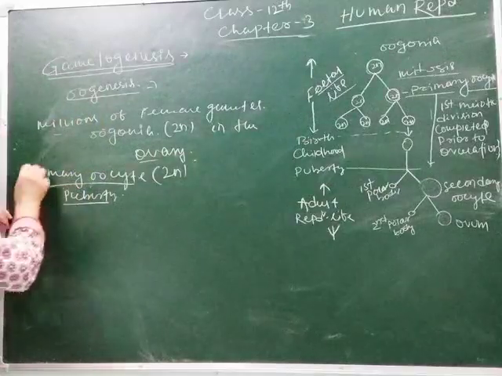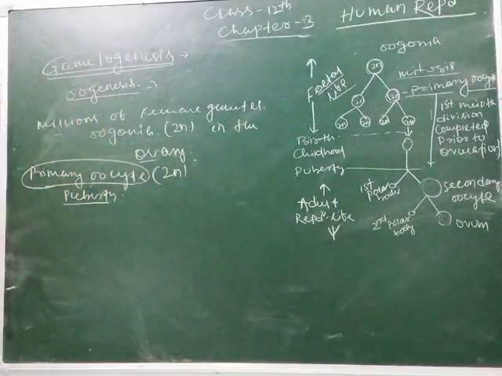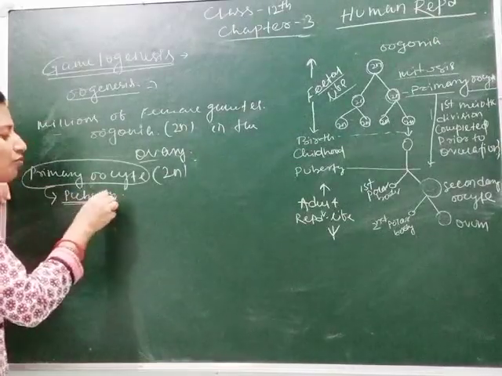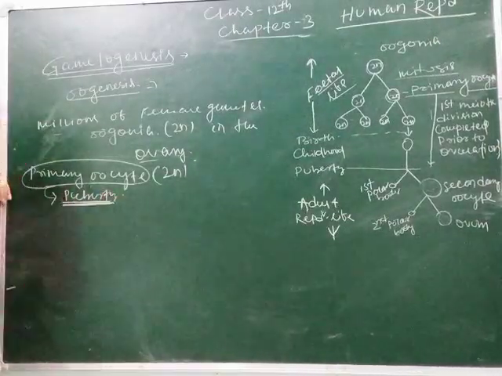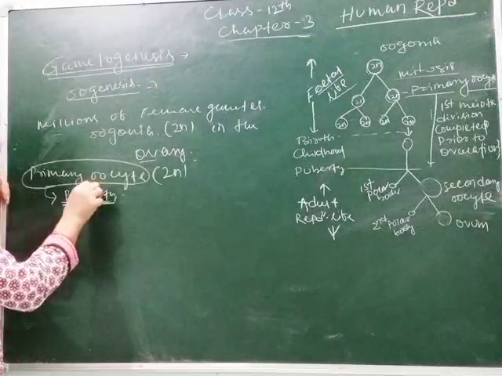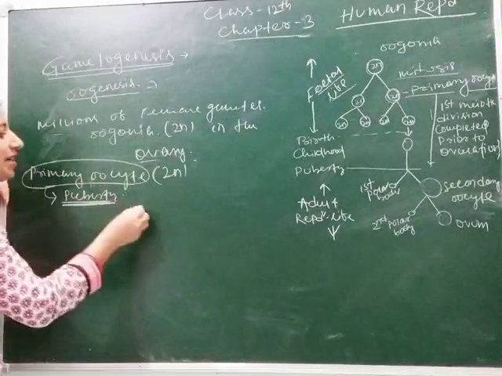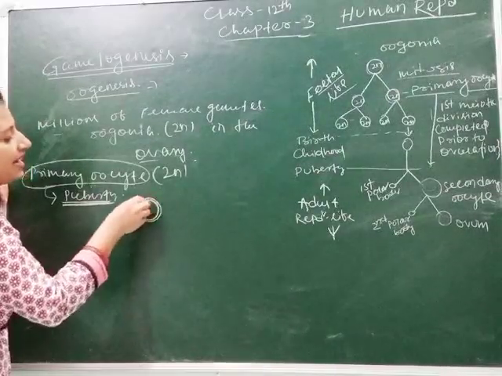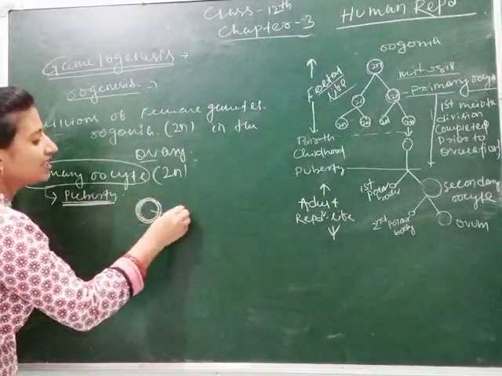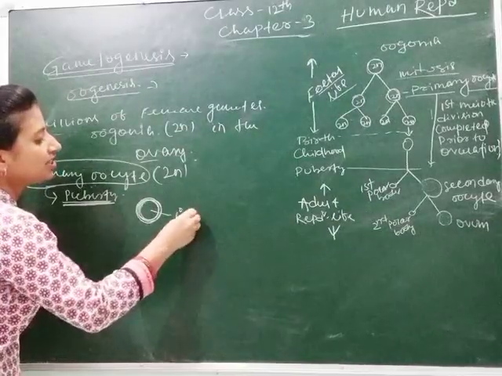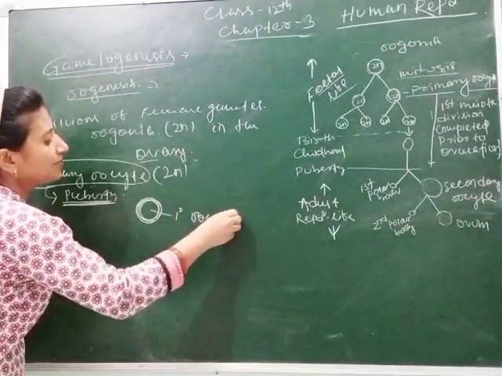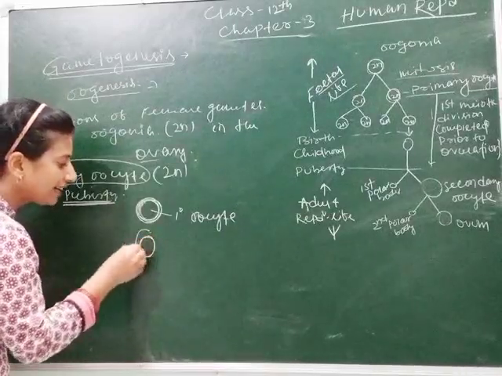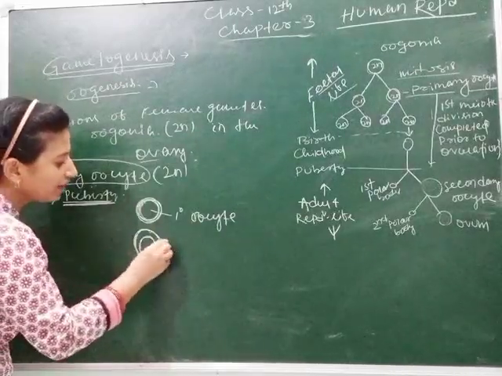So which changes are seen in primary oocyte? Let's see. As I have told you, when the female enters into puberty, the primary oocyte has some changes. Suppose this is primary oocyte, then it has a layer of granulosa cell.